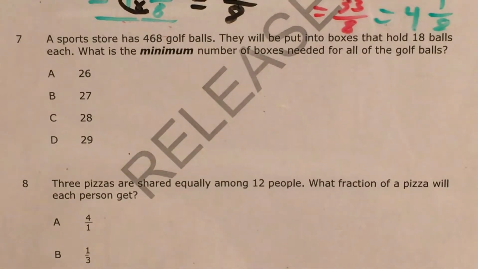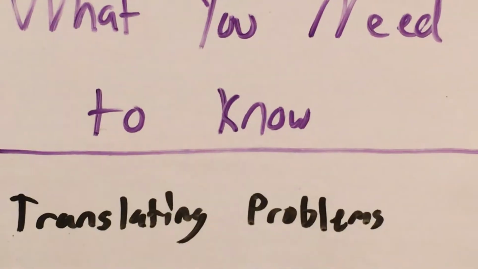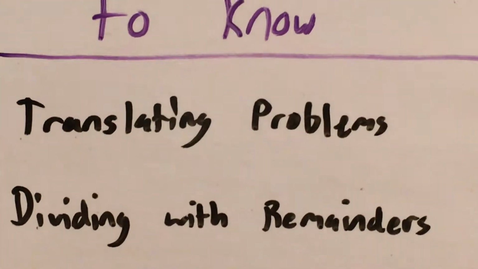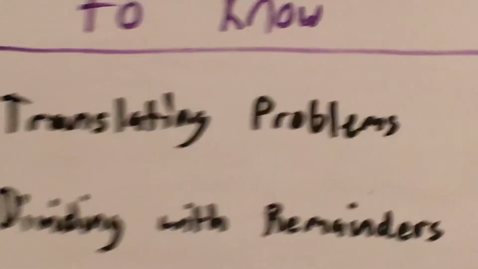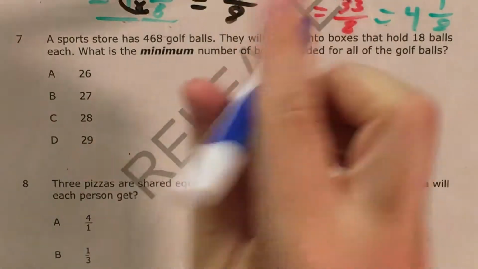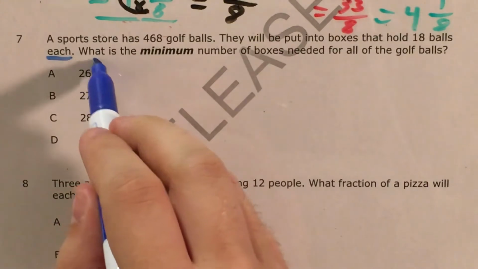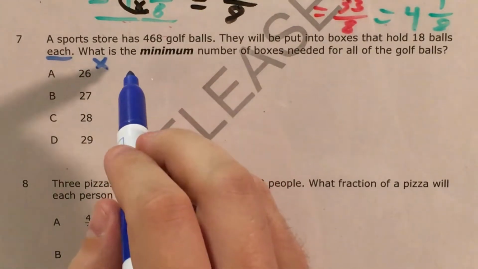Alright, so, in order to do really well on a question like this, we need to know how to translate a word problem, and also how to work with dividing, especially when it comes to remainders. We're going to end up using that in this question. So here we go. I'm going to find the word each, and the word each tells me that I need to multiply, like the word every or the word per.